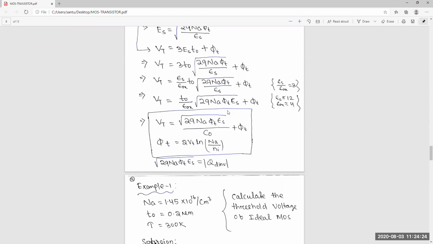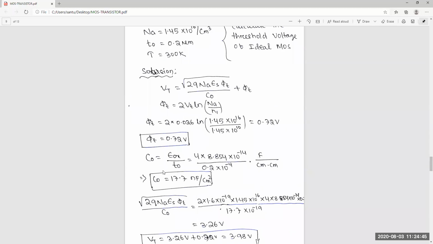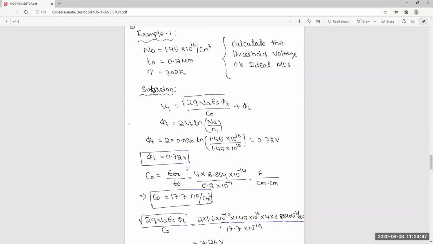Sir, how will we take the capacitor value, that C0? Capacitor is equal to epsilon x by T(s), because that is the total oxide capacitance. That is the permittivity divided by that distance, the thickness. Epsilon of x by T of x.